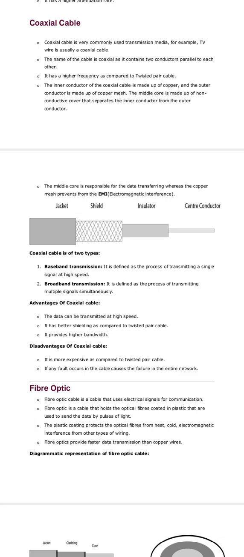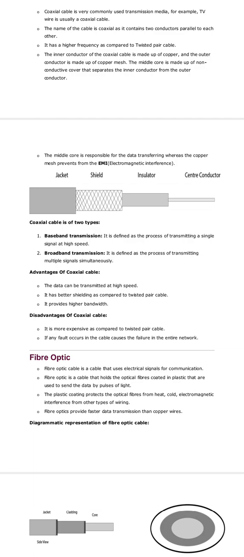Advantages of coaxial cable: the data can be transmitted at a high speed. It has better shielding as compared to twisted pair cable. It provides higher bandwidth. Disadvantages: it is more expensive as compared to twisted pair cable. If any fault occurs in the cable, it causes the failure of the entire network.